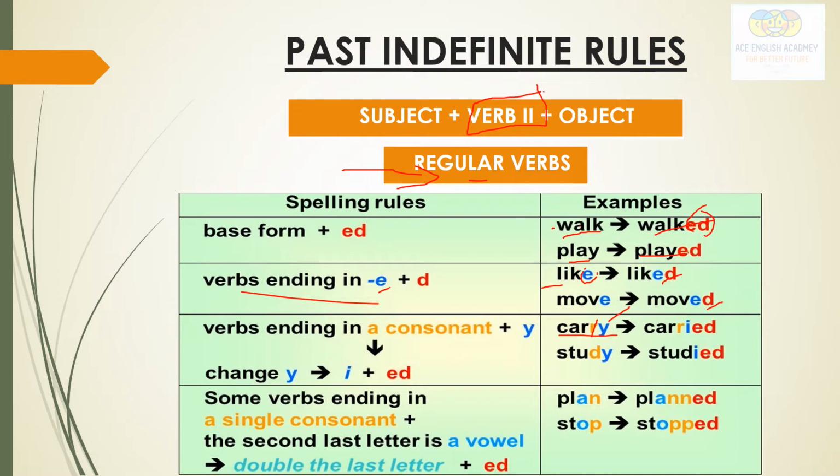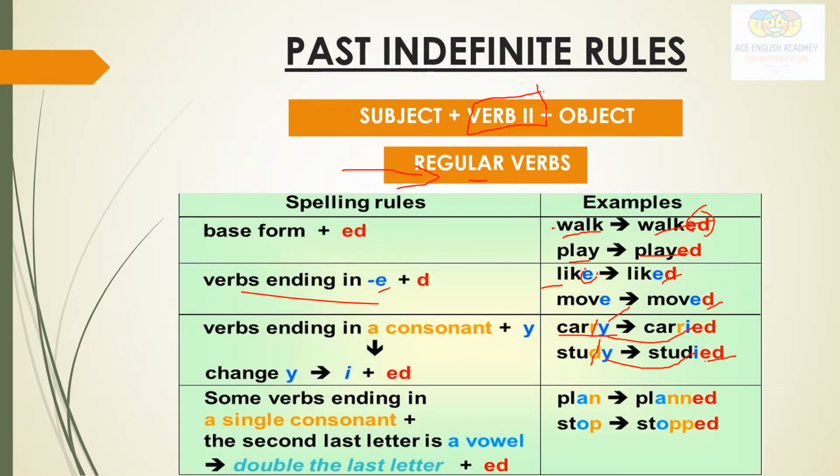In that, what do we have to do? Y is replaced by i, and ed we have to add. Similarly here, consonant replaced by i, and ed we have to add.